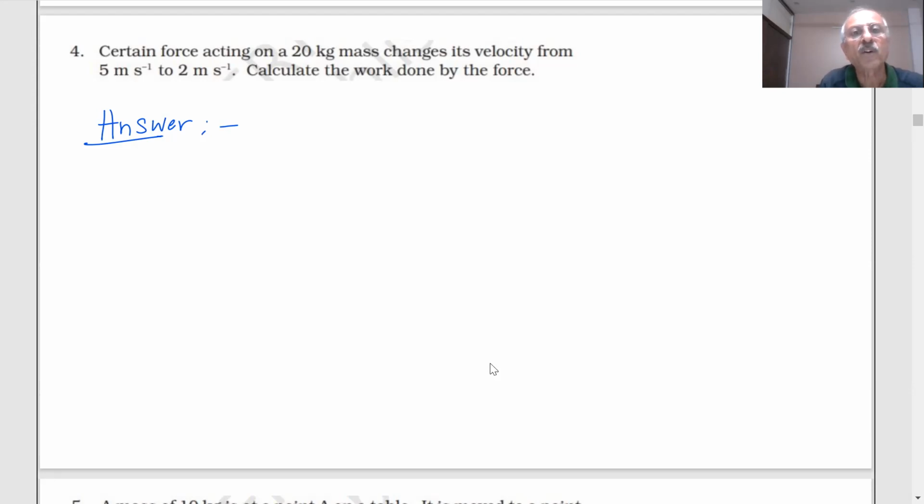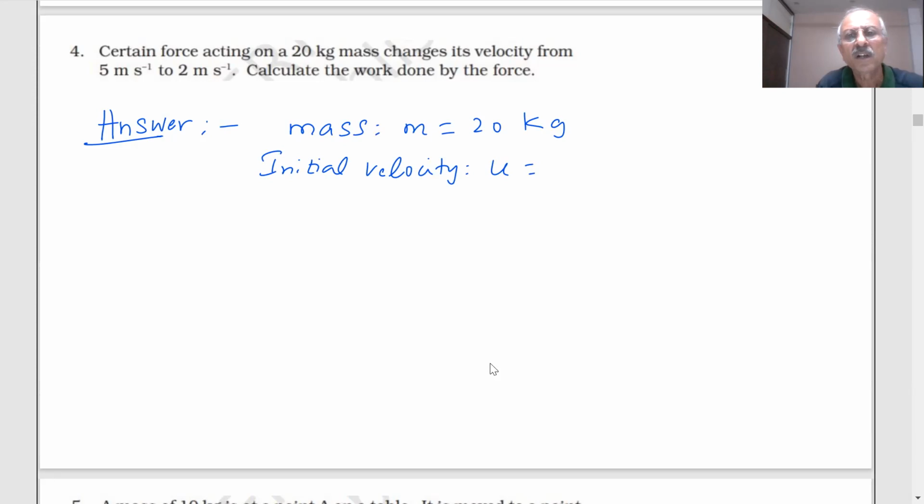A certain force acting on a 20 kg mass. What is the mass of the object? 20 kg. What is the initial velocity, students? 5 meter per second. It changes its velocity from 5 meter per second to 2. What is the initial velocity? 5 meter per second. What is the final velocity, students? 2 meter per second.